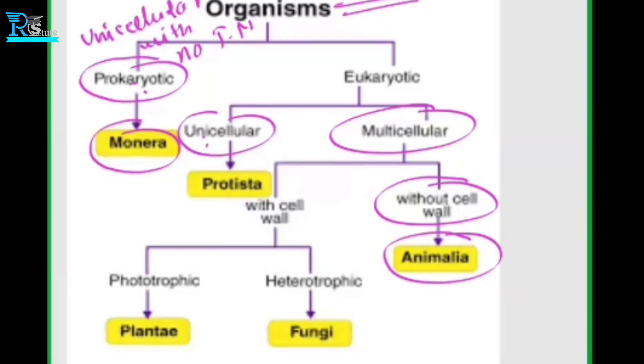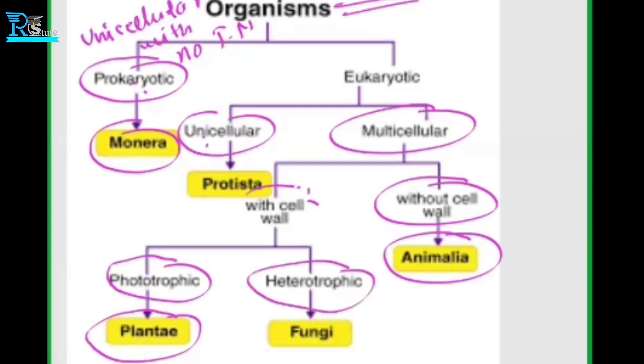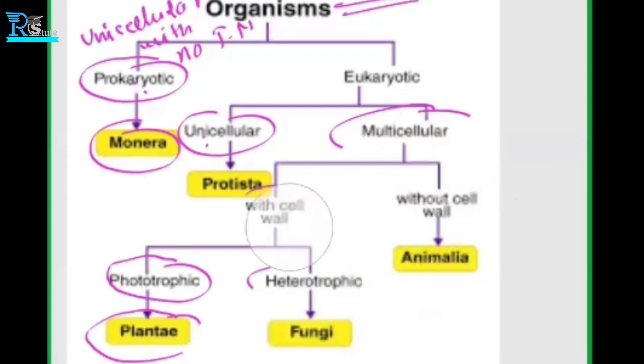With a cell wall, they can be classified into two, whether they are phototrophs or heterotrophs. If they are phototrophs, they are plants, so the kingdom is Plantae. And if they are heterotrophs, they are fungi. So this way all five kingdoms are classified.